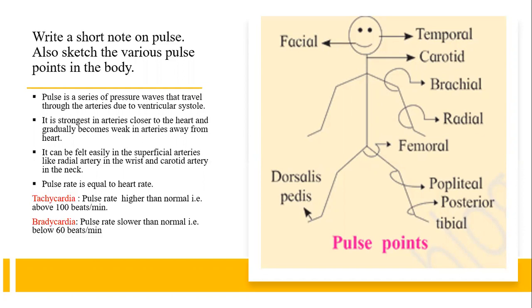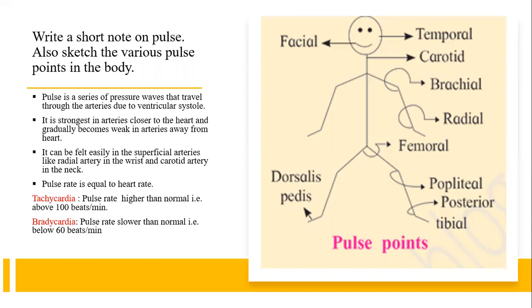You can feel the pulse in the arteries which are very close to the heart, and gradually it becomes weak as the arteries go away from the heart. By the time it reaches the veins, it's very less. So a question may come, an application based question, that in veins you do not feel pulse. Pulse pressure is not felt in the veins. The reason is that it is strongest in the arteries very near to the heart, and then slowly it becomes weak as the arteries go away from the heart, and by the time it reaches the veins it becomes very less, so it is not felt in the veins.